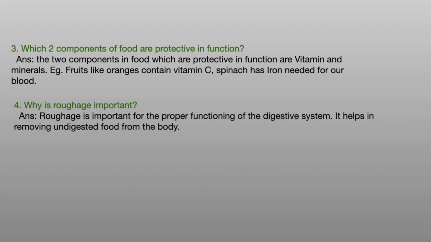Example, fruits like oranges contain vitamin C. Spinach has iron needed for our blood. Why is roughage important? Roughage is important for the proper functioning of the digestive system. It helps in removing undigested food from the body.